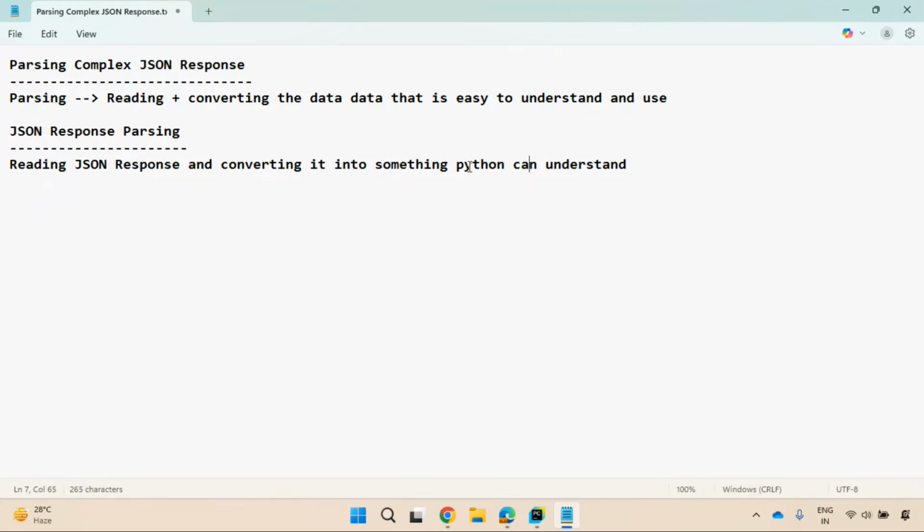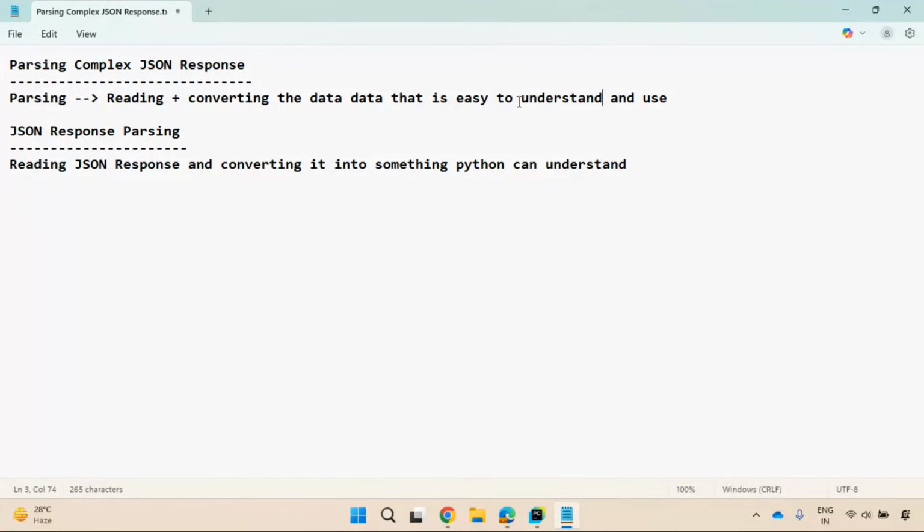Python can understand in the sense that JSON is somewhat similar to a dictionary. So reading that JSON response and converting it into a dictionary, which can be understood by Python, is called JSON response parsing.